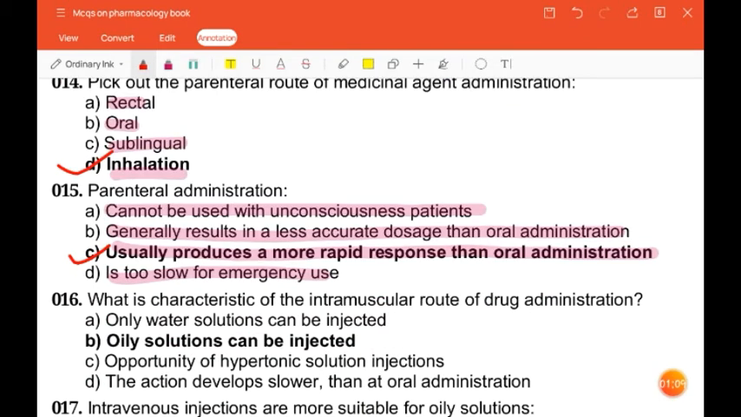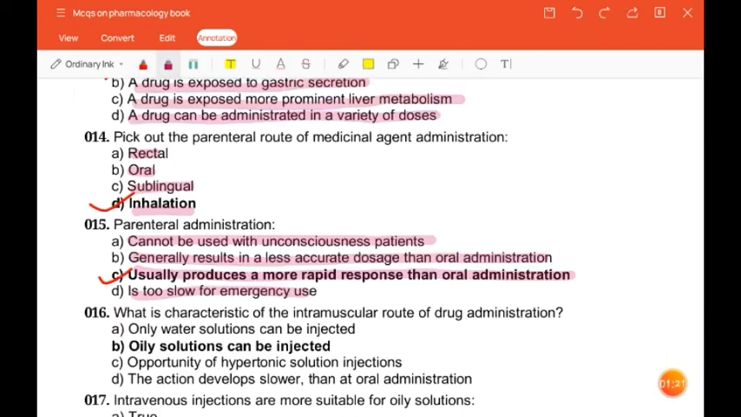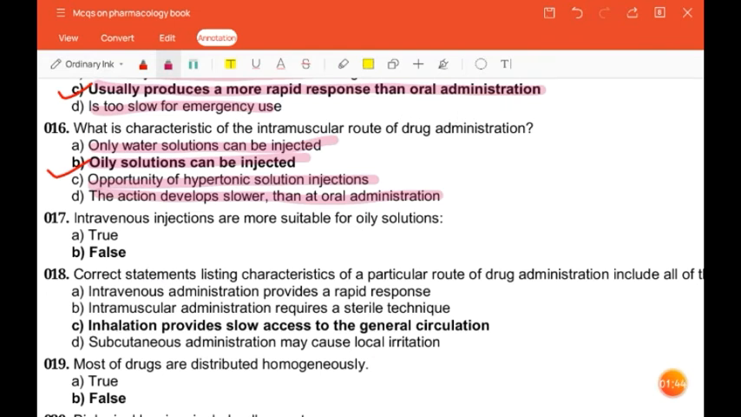Next question is, what is characteristic of the intramuscular route of drug administration? Only water solutions can be injected. Oily solutions can be injected. Opportunity of hypertonic solution injections. The action develops slower than at oral administration. The correct answer is oily solutions can be injected. The next question is, intravenous injections are more suitable for oily solutions, true or false? The correct answer is false.